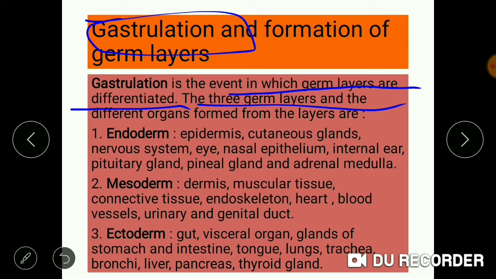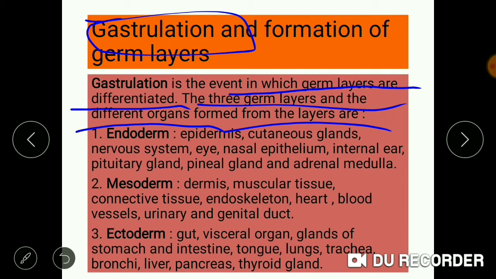The germ layers and the different organs formed by these layers are as follows. First layer is endoderm, middle one is mesoderm and the other one is ectoderm. Endoderm results in the formation of epidermis, cutaneous gland, nervous system, eye, nasal epithelium, internal ear, pituitary gland, pineal gland and the adrenal medulla.